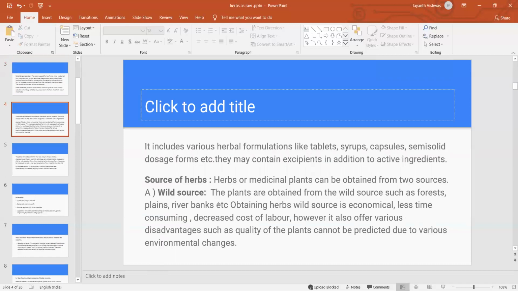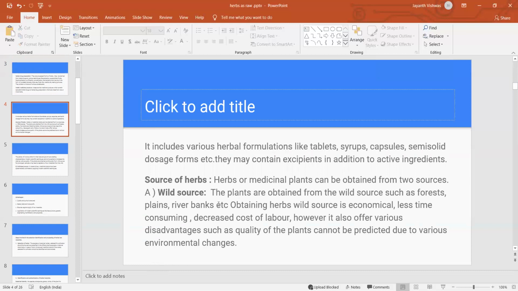It includes various herbal formulations like tablets, syrups, capsules, semi-solid dosage forms, solid dosage forms, and liquid formulations. They also contain herbal excipients in addition to the active ingredients. Already we have discussed herbal formulations, herbal excipients and herbal cosmetics. So we know how to make tablets, syrups, mixtures, capsules, semi-solid dosage forms, and even herbal excipients.